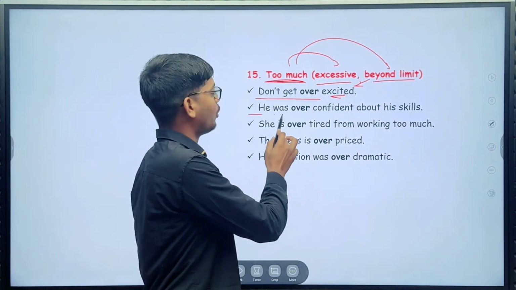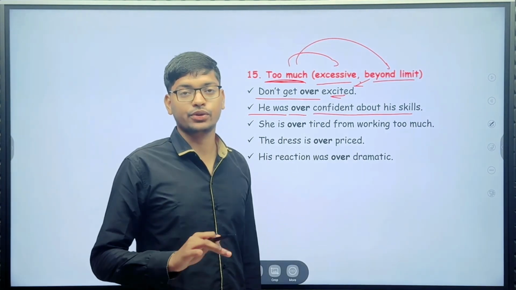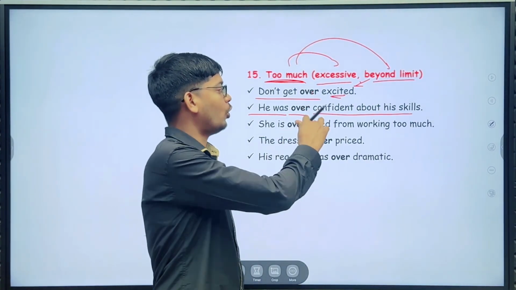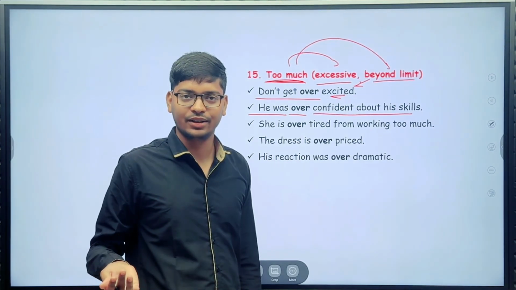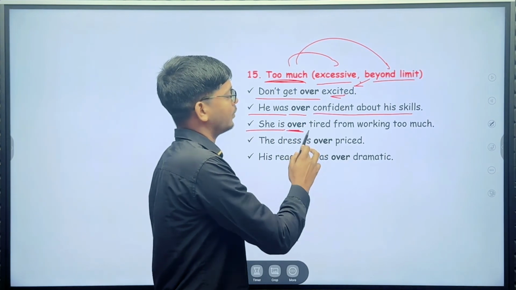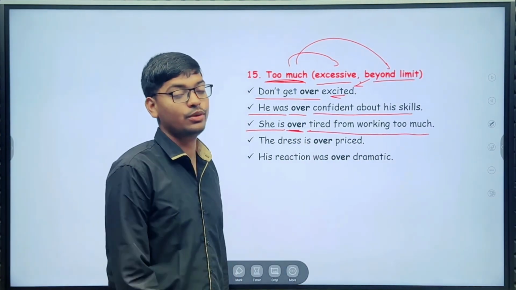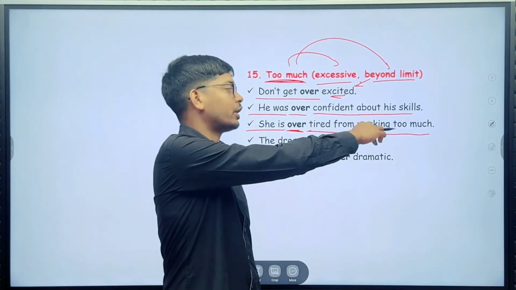Next, he was overconfident about his skills. So you can use easily over. She is overtired from working too much.